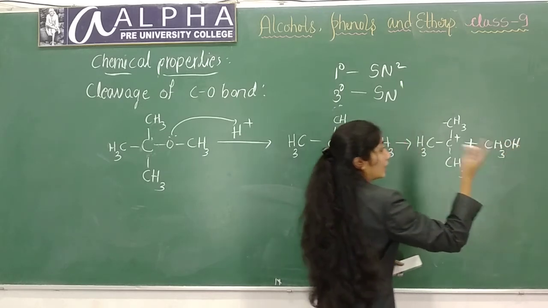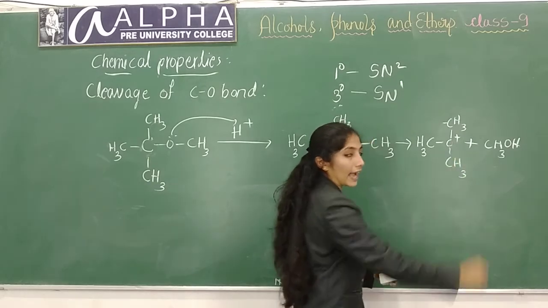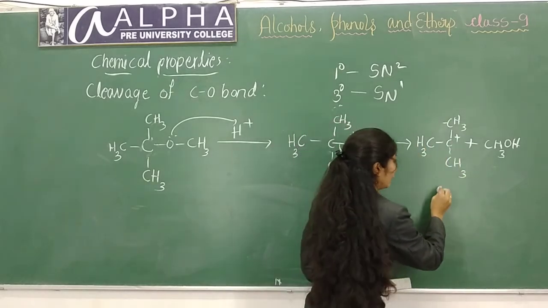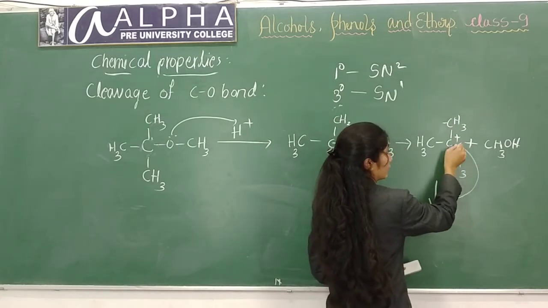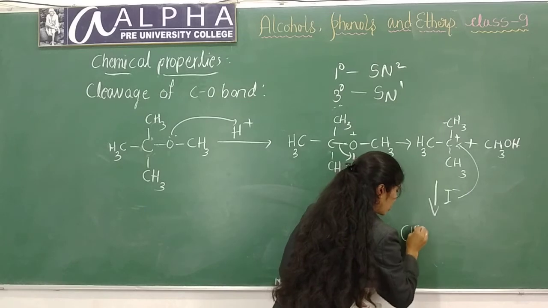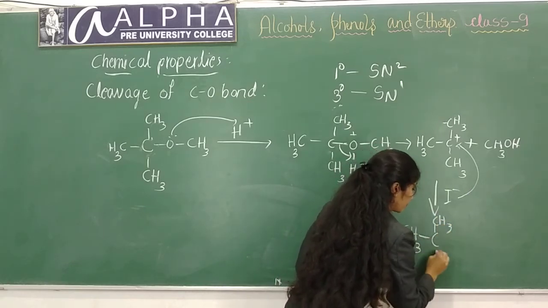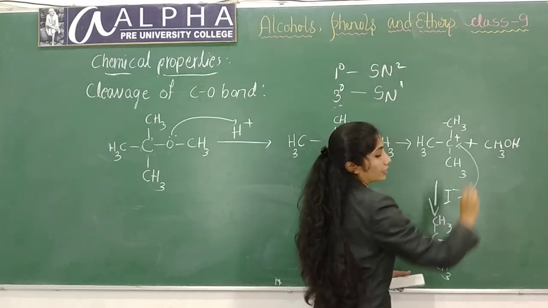plus CH3OH. In the next step, nucleophilic attack will take place on the tertiary carbon atom. I minus will attack here. This leads to the formation of the product CH3, CH3I plus CH3OH.